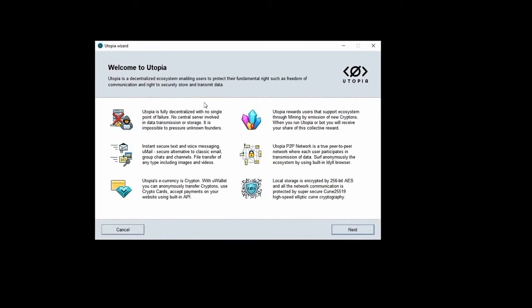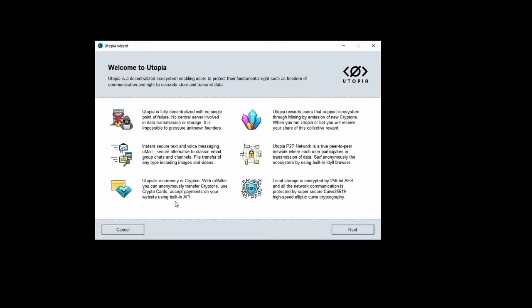Utopia is a unique, decentralized ecosystem, enabling users from around the world to exercise their fundamental right to secure and private communication and the freedom to securely store and transmit their private data. Utopia has no central server involved in data transmission or storage, it is fully decentralized with no single point of failure. Utopia offers instant secure text and voice messaging, U-Mail, an encrypted alternative to classic email, group chats and channels, and file transfers of any type, including images and videos.